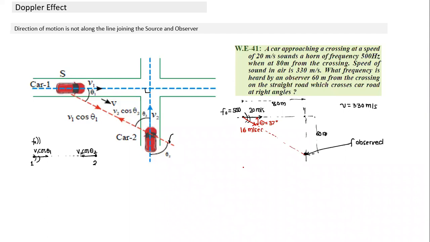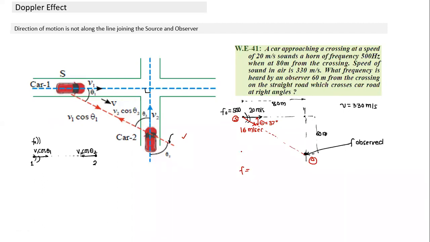So what is the frequency you'll observe here? This is the source and this is the observer. Who is moving? The source is moving. So again, I get back to the standard formula, apply, and easily you can solve the question. So this is how we can solve such questions. A similar question has come not only in Mains, a similar question has come in Advanced also.